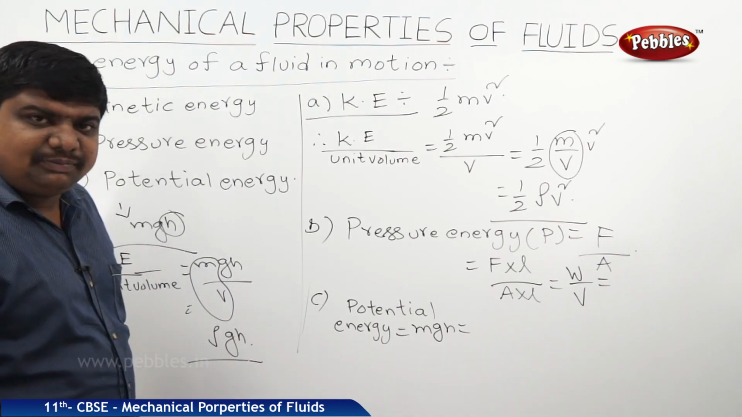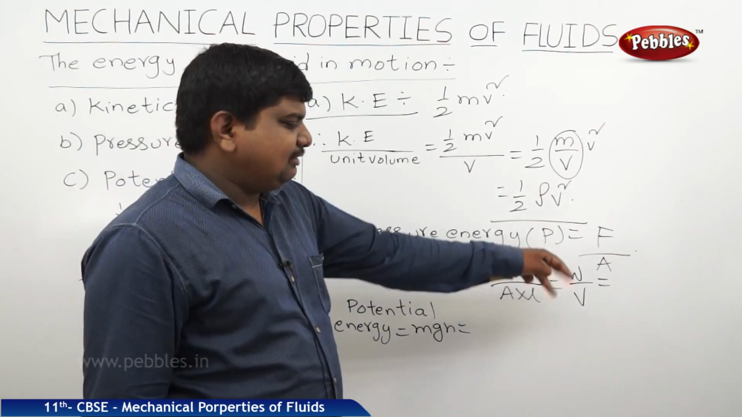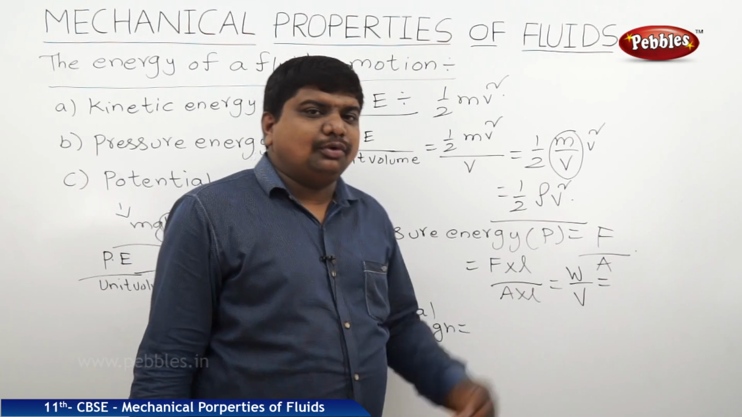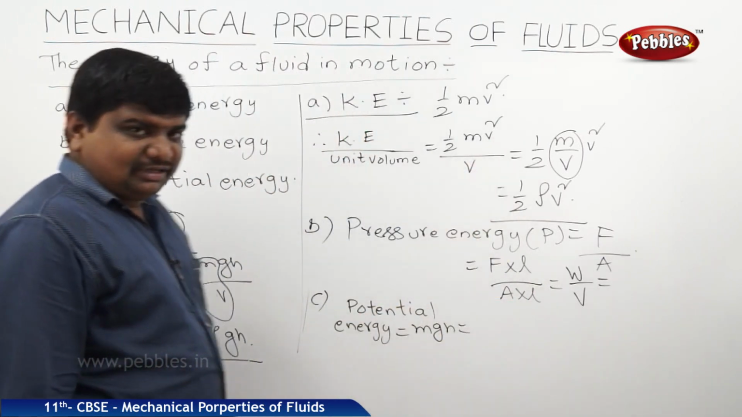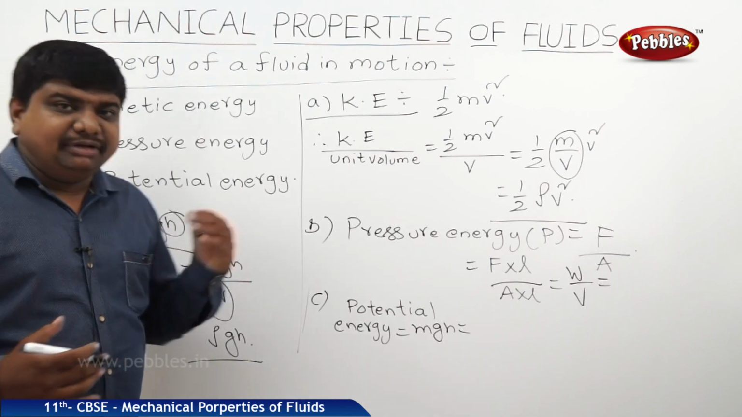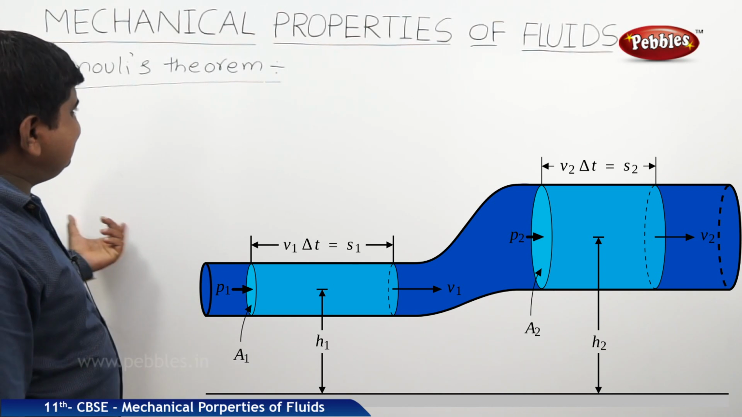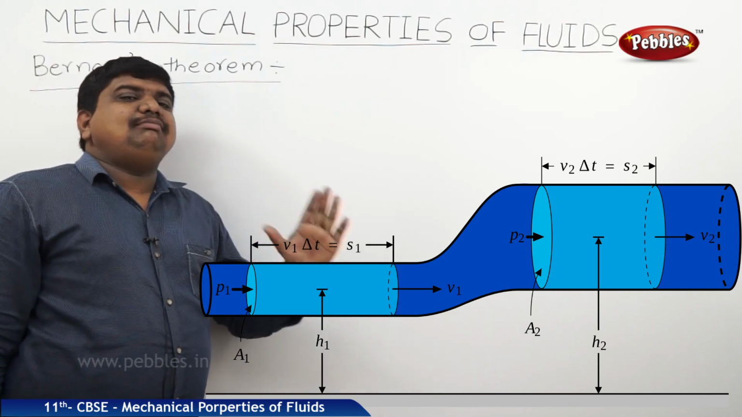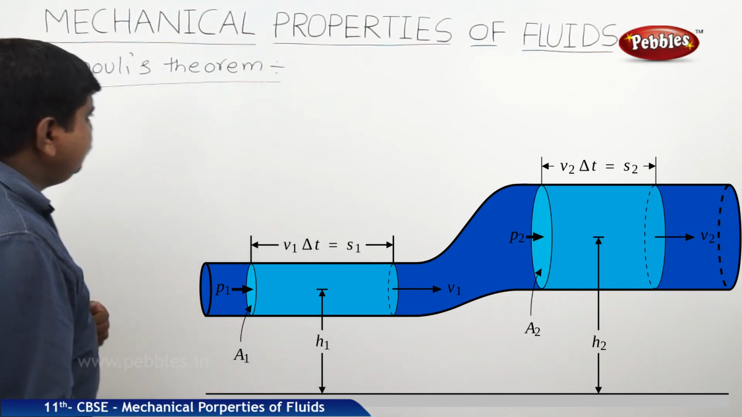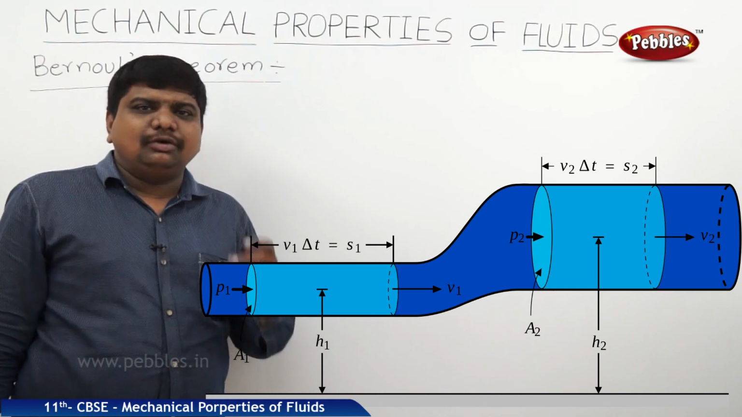So, the potential energy per unit volume is rho gh, pressure energy per unit volume is work done by volume, and kinetic energy per unit volume is half rho v square. These three types of energies, as a bulk, are useful to explain Bernoulli's theorem. So, what is Bernoulli's theorem? Bernoulli's theorem explains the sum of the total energy of the fluid which is in motion. So, let us consider a non-viscous, incompressible and irrotational fluid.